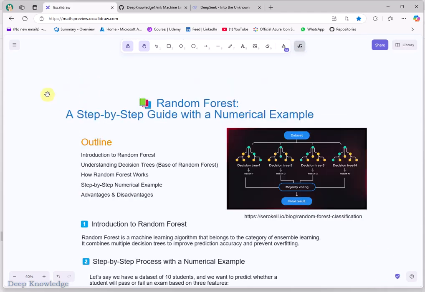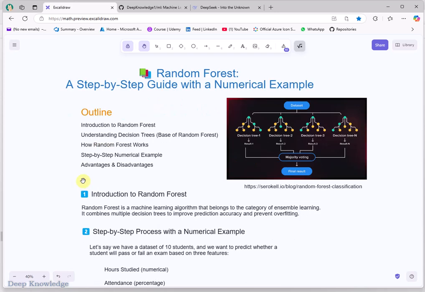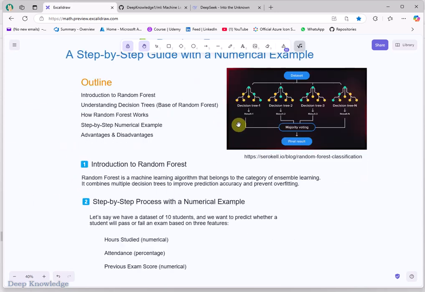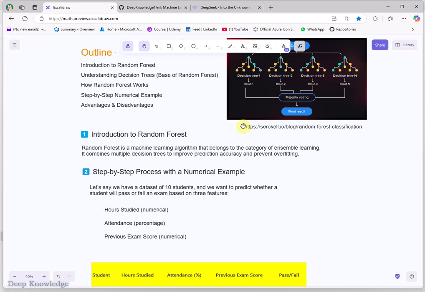So these are the outlines. I will define the random forest, and cover understanding the decision tree, which we already covered in the last video, and I will put the link in the description. Then how it works, a step by step numerical example, and of course advantages and disadvantages. And I will also provide the code.